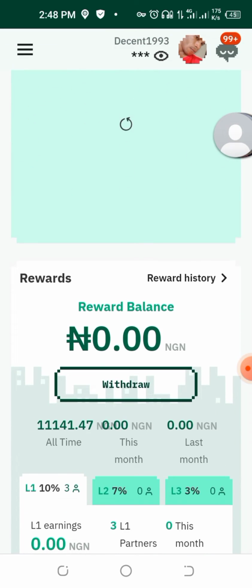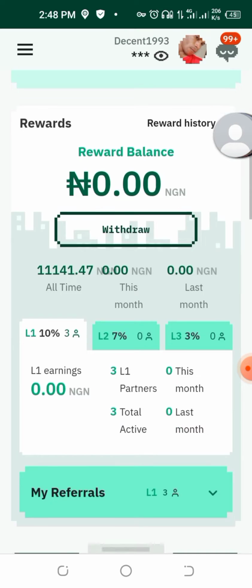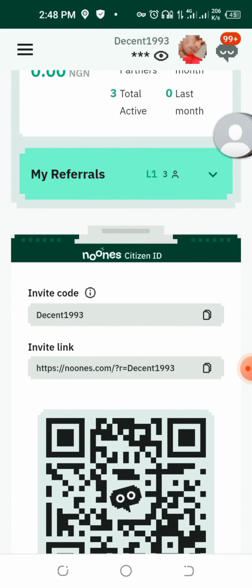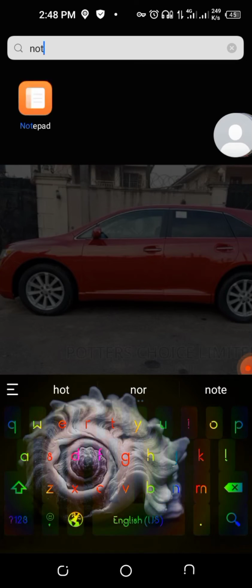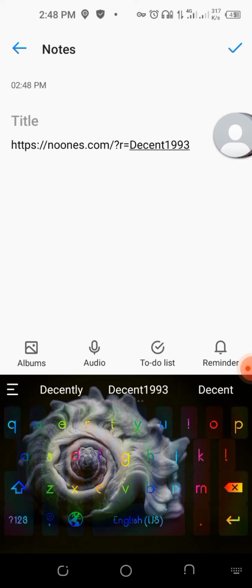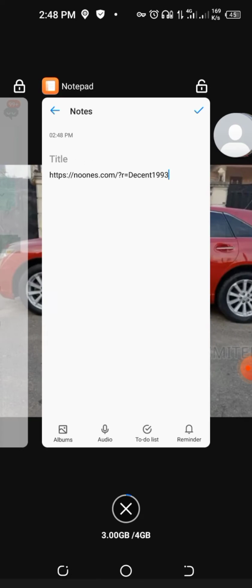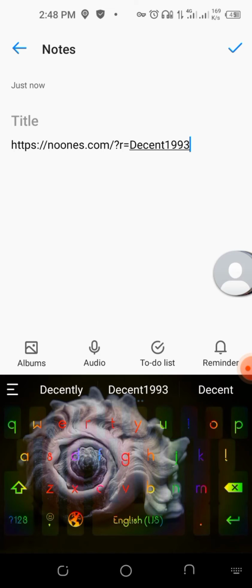You can see there's no money on it. I withdrew my last money, and now it's on zero. This is what you need from here. This is your invite link. Click copy, and go to your notepad and put it there. This is what you need. Now I can cancel this website. Let me just leave it and keep going. Now after you have copied your link, this is my invite link. This is what you are going to do now to earn the Bitcoin consistently.